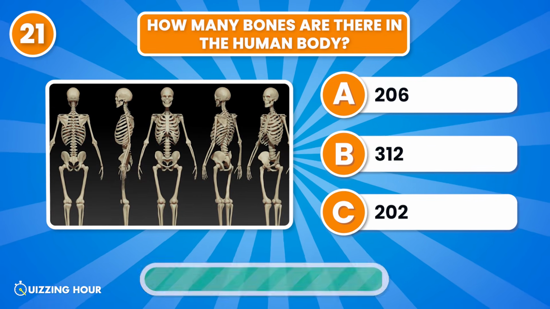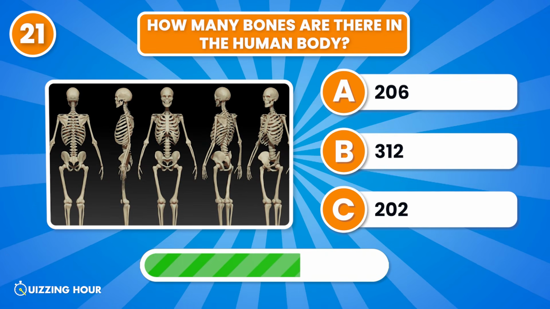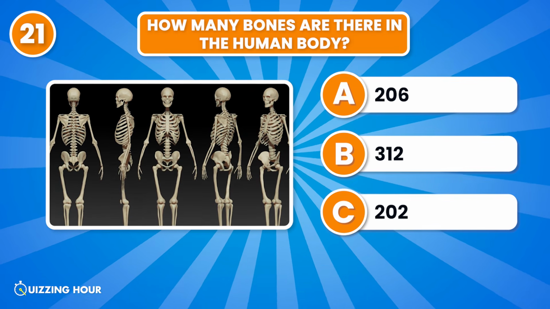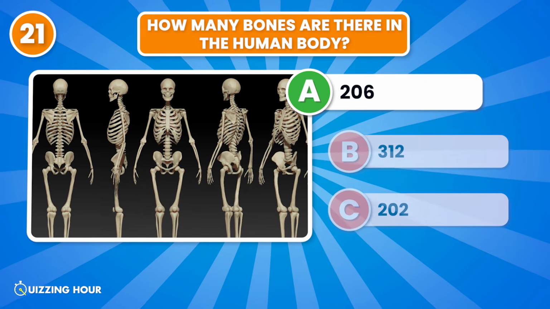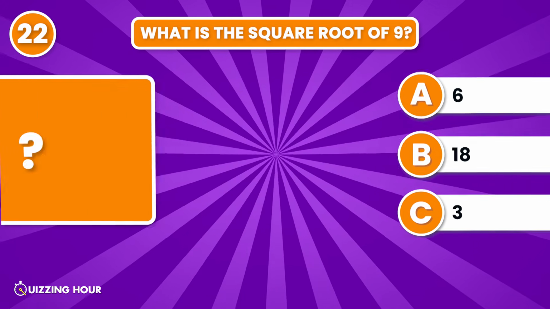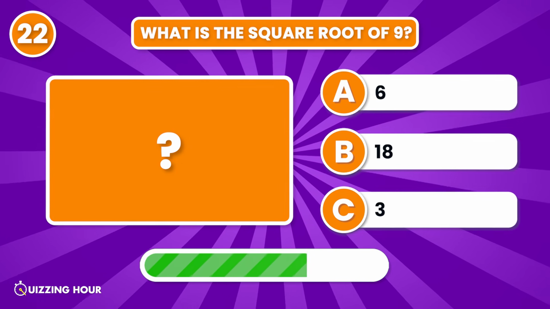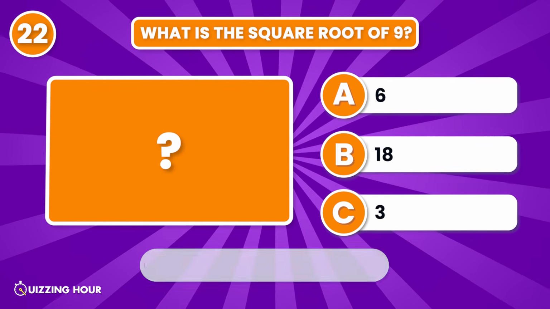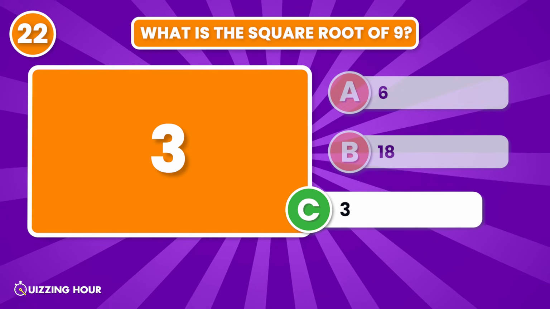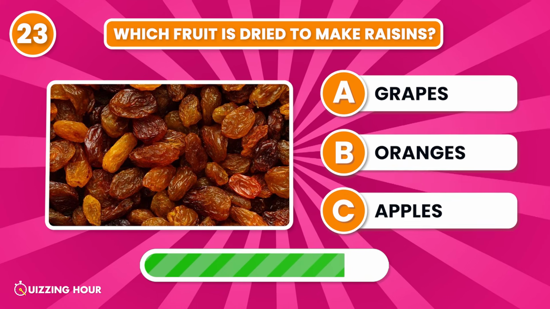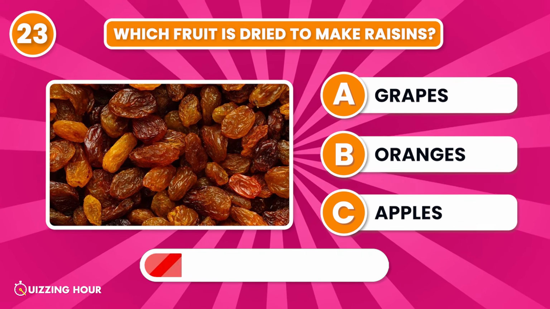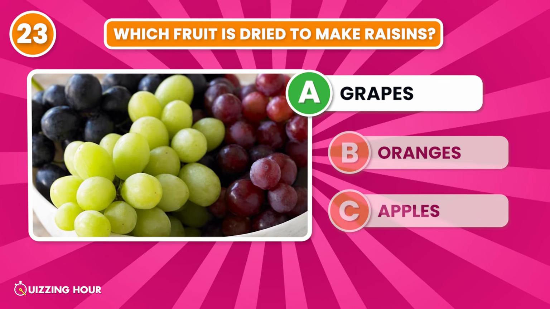How many bones are in the human body? 206. What is the square root of 9? 3. Which fruit is dried to make raisins? Grapes.